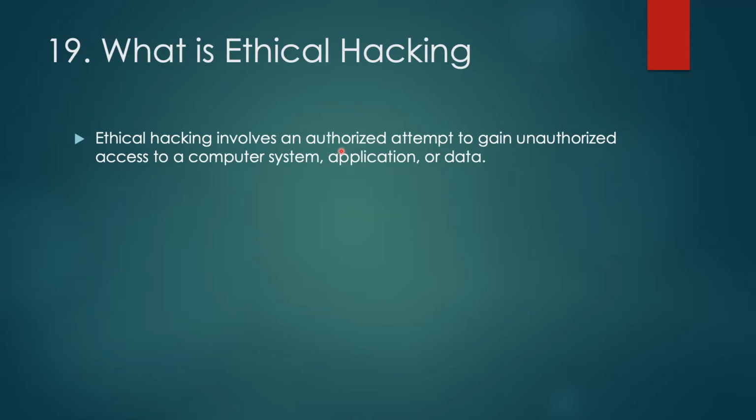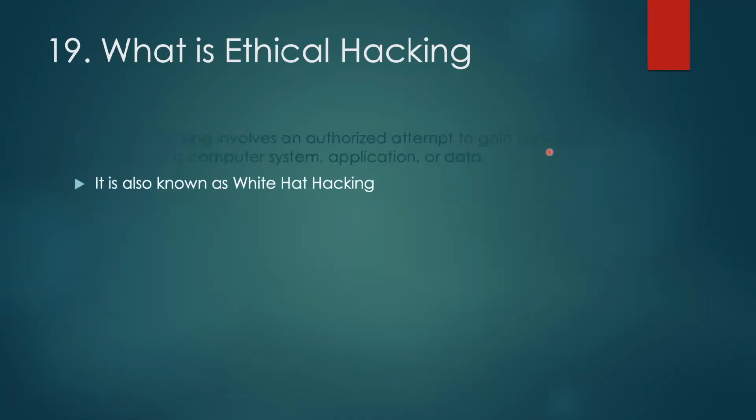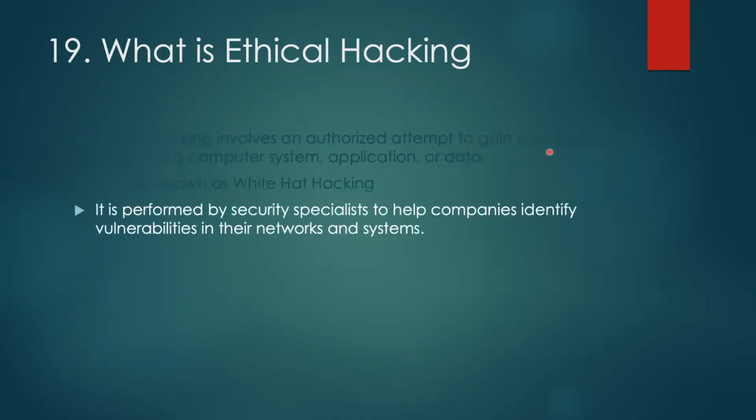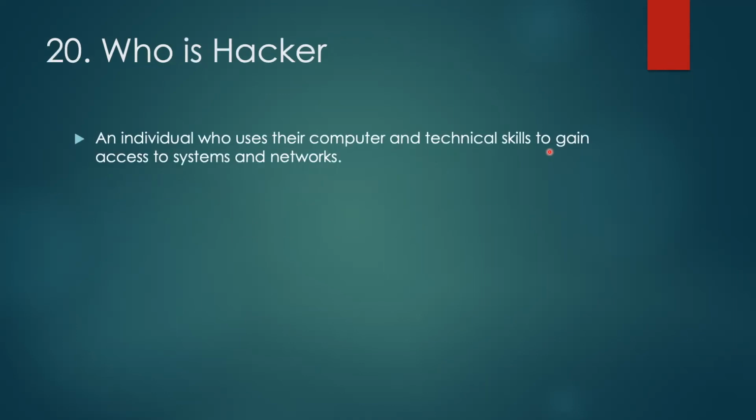And then what an ethical hacker tries to do is to gain unauthorized access to a computer system. This ethical hacking is also known as white hat hacking, and it is performed by security specialists who come to help companies identify vulnerabilities. Now comes, who is a hacker? A hacker is an individual who uses their computer and technical skills to gain access to systems and networks. So a hacker is any individual, any organization or someone who has the computer skills as well as the technical skills, and is trying to access the system.